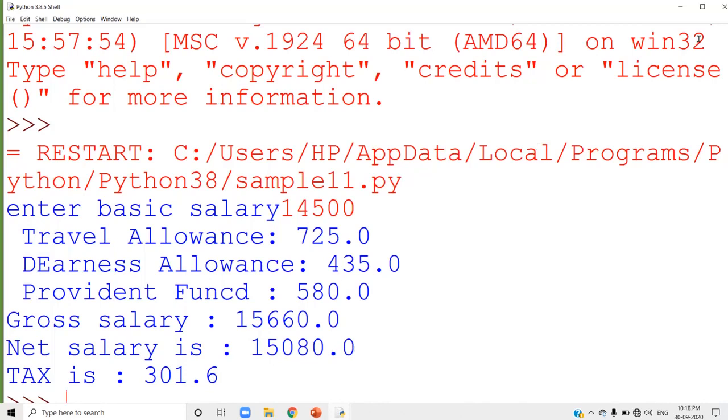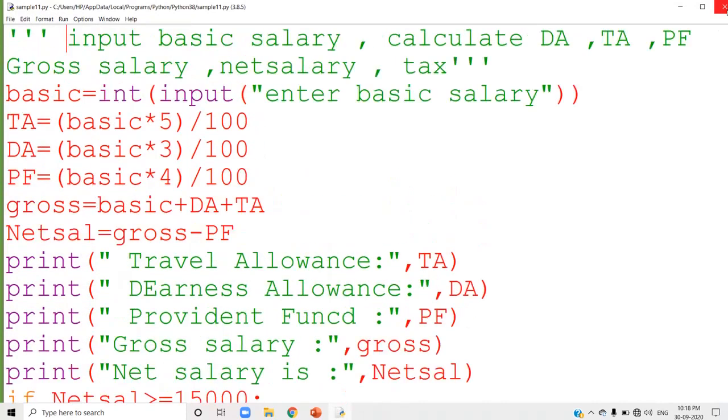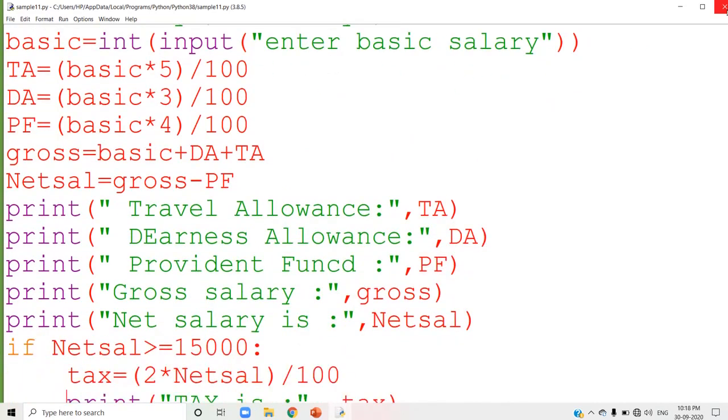So this is a simple program. You just think about the program, then you will get an idea how to do it. One more time, I'll show you the program from the beginning. Basic salary and all these things are calculated and displayed. After that, you check the net salary condition, then you calculate the tax. That is all about that program. Now we can see the next program.